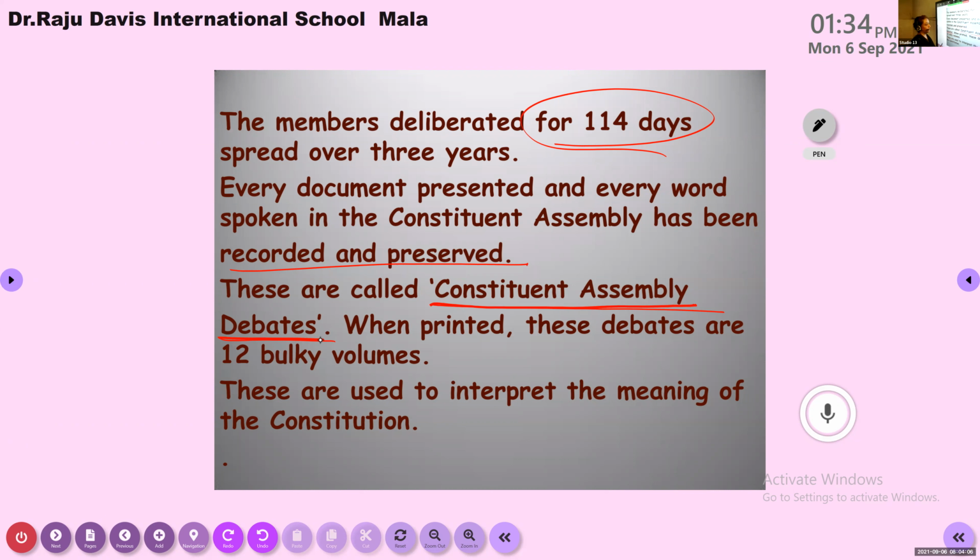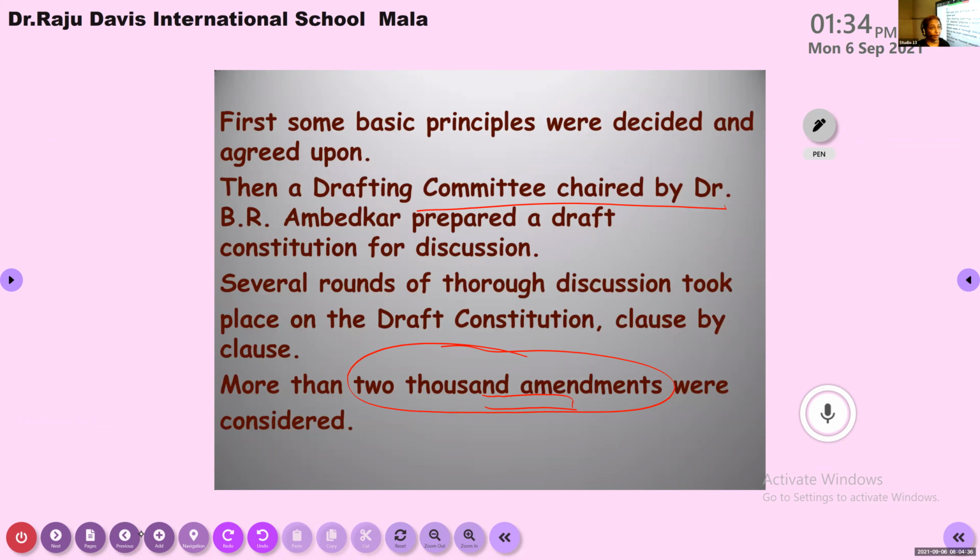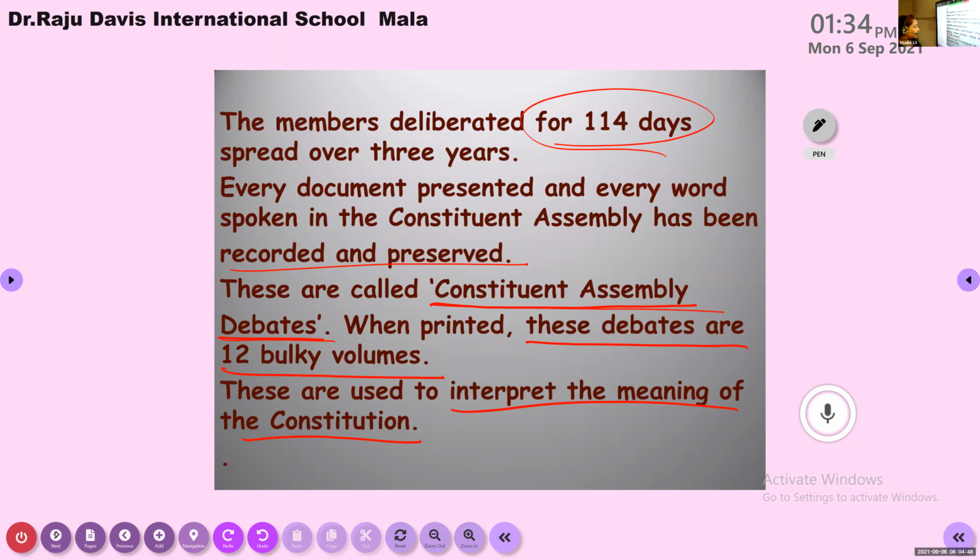After this recording, they took a print of it, and these debates are 12 bulky volumes, it seems. That much printed material we have regarding the constitution. These are used to interpret the meaning of the constitution. Whatever we finally have written will have some inner meanings, so to understand that, these debates are used.